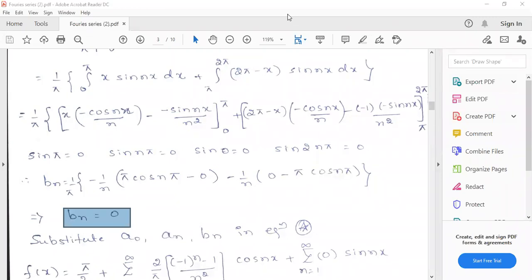Yes, sir. Understood? Yes, sir. Yes, sir. Where did you make the mistake while applying limits? Yeah, sir, by applying limits only, especially in the second one, sir, from pi to 2 pi, there I went wrong. Okay, okay.